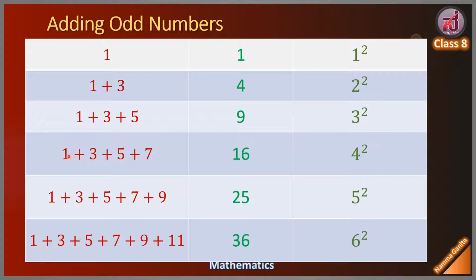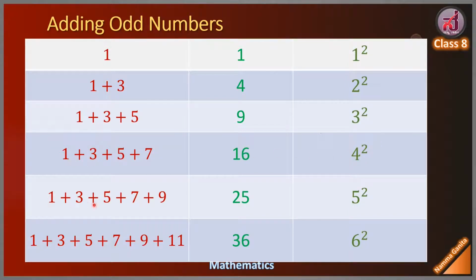Similarly, 1 plus 3 plus 5 plus 7. Sum of first 4 consecutive odd numbers is 16. 16 is a perfect square. 4 square is 16. Therefore, sum of 4 consecutive odd numbers is 4 square.